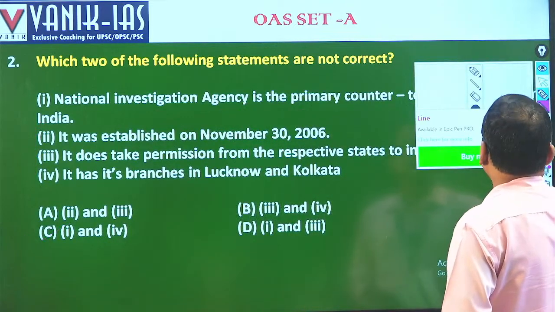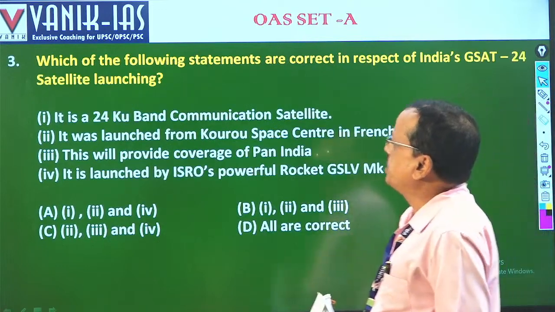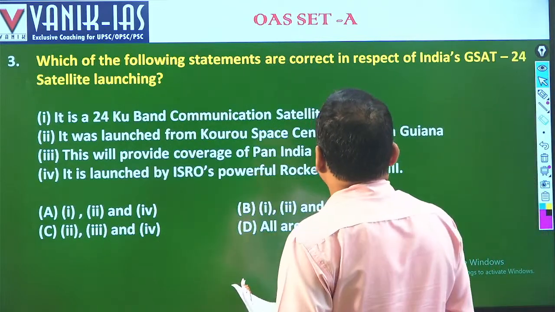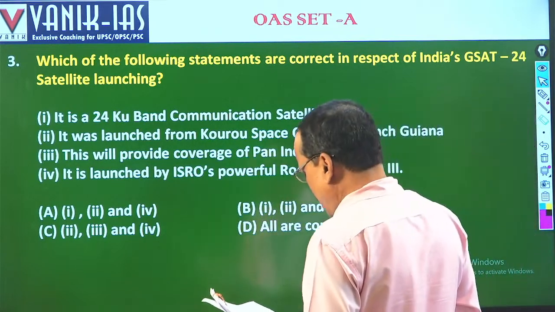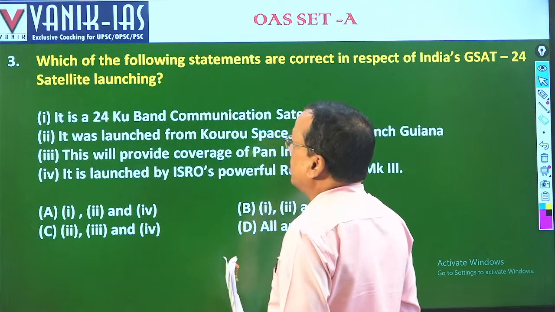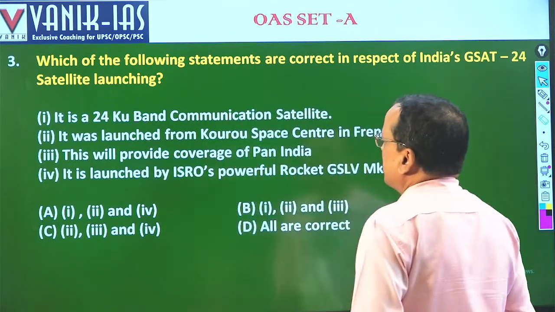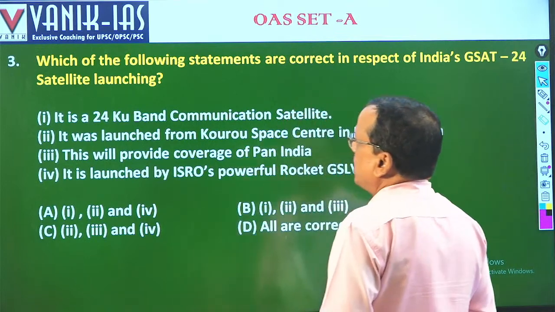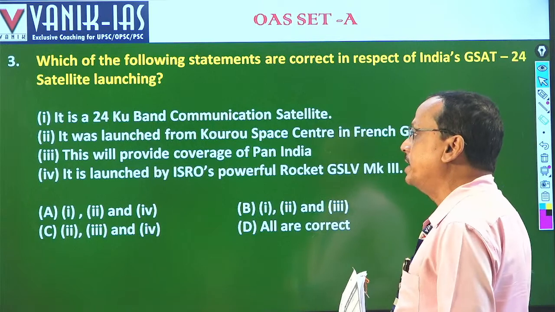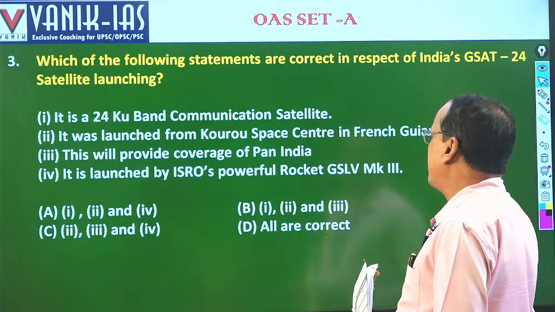Then the next one, question number 3: which of the following statements are correct with respect to India's GSAT-24 satellite launched recently? It is a 24 Ku-band communication satellite. It was launched from Kourou Space Center in French Guiana. It will provide coverage of pan-India. It is launched by ISRO's powerful rocket GSLV Mark 3.